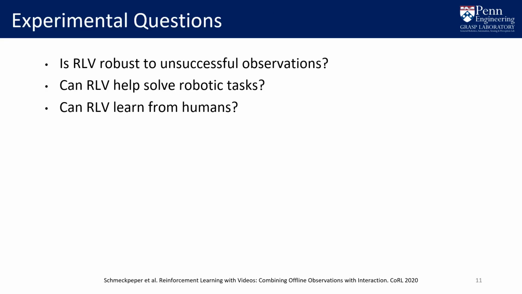We design our experiments to answer three main questions. First, despite the assumptions our reward labeling makes, is RLV robust to unsuccessful observations? Second, can RLV leverage observational data to help solve difficult robotic tasks? Third, can RLV use human observational data to solve these tasks, despite the visual and physical domain shift between human and robot data?